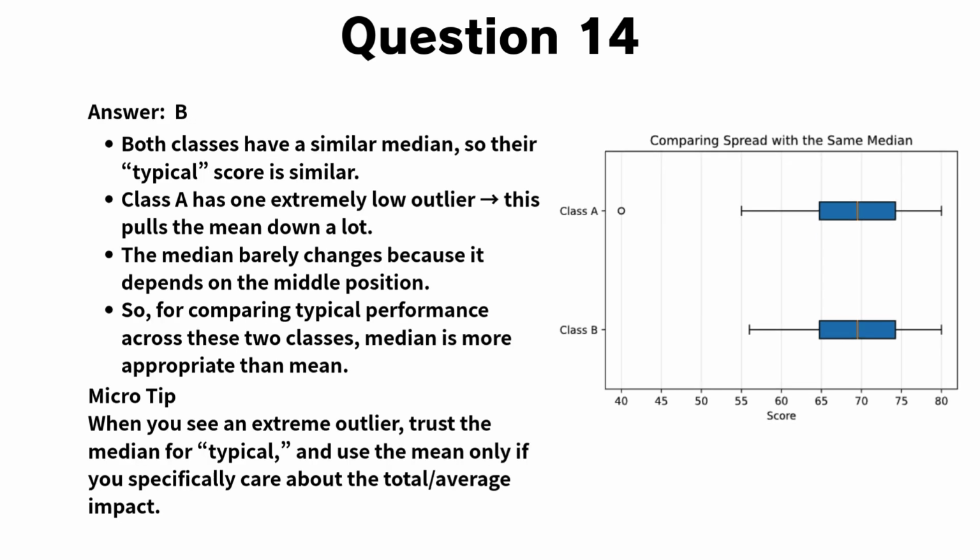Now, let's go through the explanation for question 14. The correct answer is B. This question is about comparing variability, not center. Although both classes have similar medians, their distributions are different. Class A includes an extremely low outlier, while Class B does not. If we used the range, that single extreme value in Class A would strongly affect the comparison. The range measures the full spread, so it is very sensitive to outliers. The interquartile range, or IQR, focuses on the middle 50% of the data. Because it ignores extreme values, it provides a more reliable comparison of how spread out the typical scores are. For this reason, the IQR is the most appropriate measure of variability in this situation.